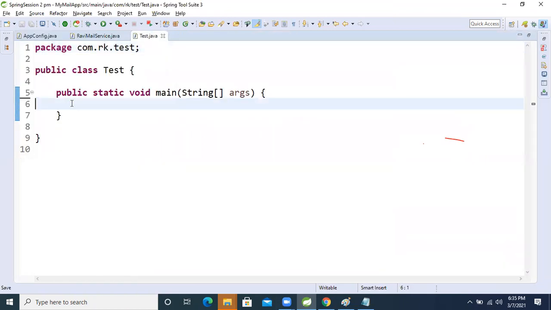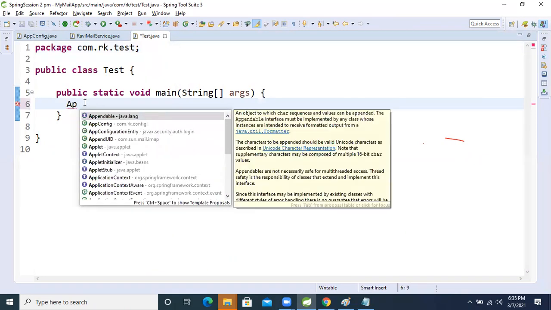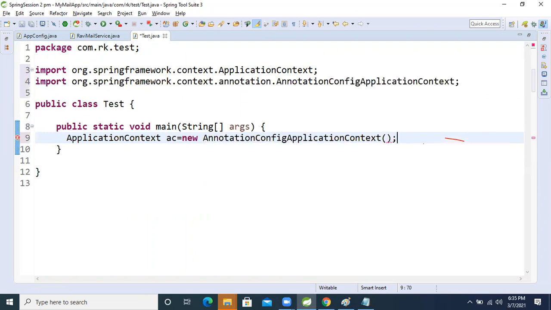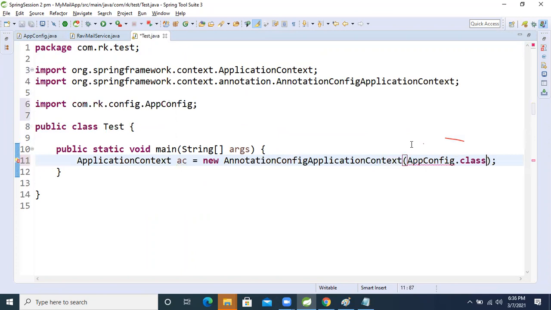Now, first, to activate the IOC container, the ApplicationContext interface is there. ApplicationContext ac equal to new AnnotationConfigApplicationContext, which is its implementation class. We will pass the app configuration, AppConfig dot class.